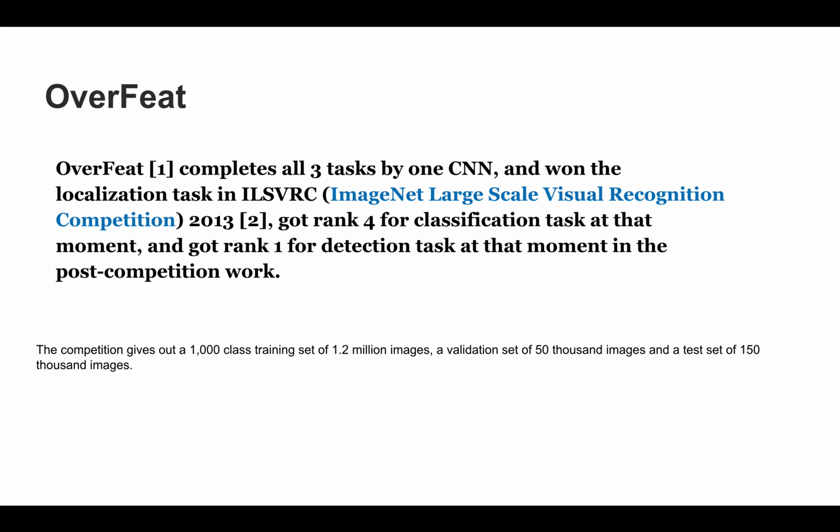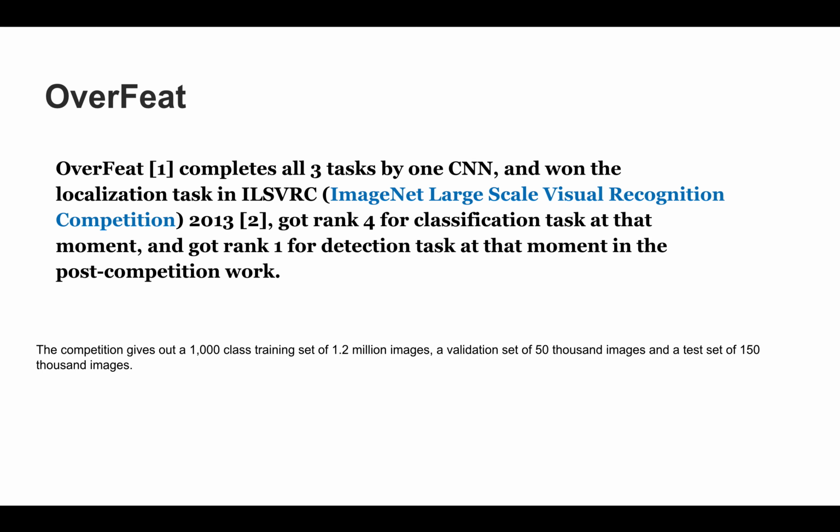So what is OverFeat basically? OverFeat completes all three tasks with one CNN and won the localization task in ILSVRC, the ImageNet Large Scale Visual Recognition Competition 2013, and got fourth rank for the classification task at the moment, and first rank for the detection task in post-competition work.